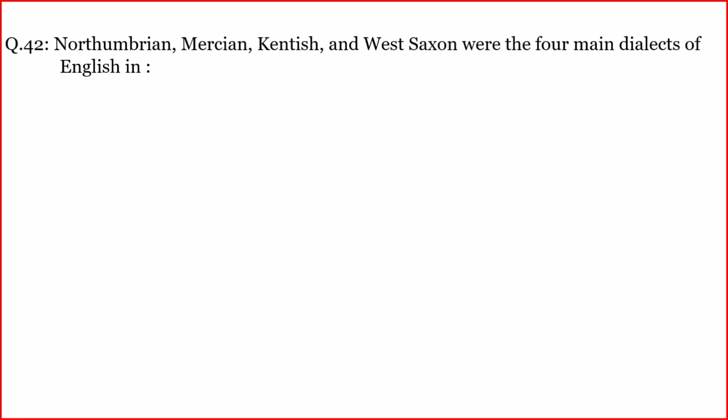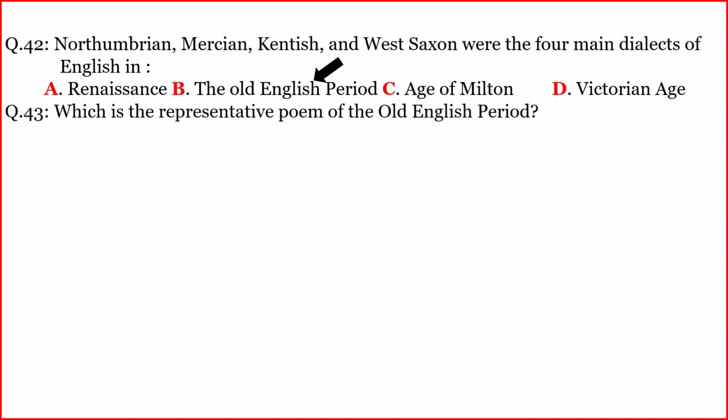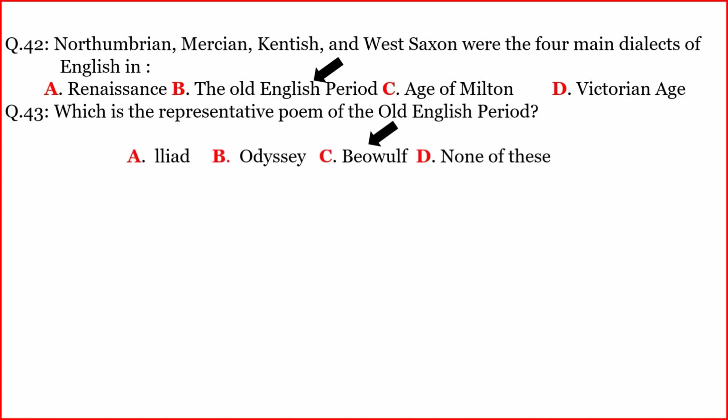Another question. Northumbrian, Mercian, Kentish, and West Saxon were the four main dialects of English in. The correct option is B. The Old English period. Another question. Which is the representative poem of the Old English period? The correct option is C.